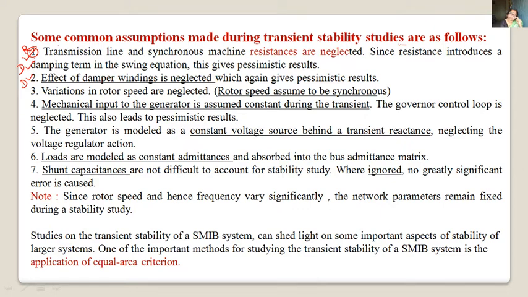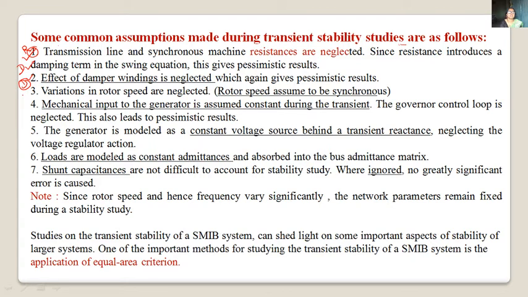The first assumption is that the resistance is neglected: transmission line and synchronous machine resistances are neglected. The second assumption is that the effect of damper winding is neglected. Again it gives a pessimistic result, but we are simplifying the solution of a non-linear differential equation. So that's why we have to assume these things.